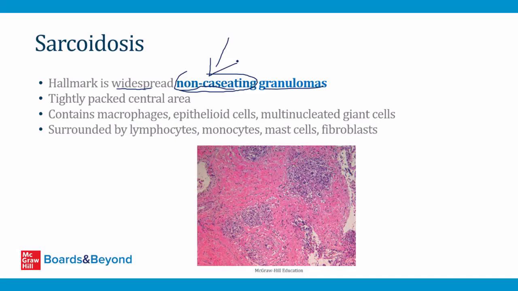So the granulomas of sarcoidosis, which are non-caseating, are these circular structures. This is one shown on the slide here. They have a tightly packed central area that contains lots of macrophages, also transformed macrophages that form into cells called epithelioid cells, and then multinucleated giant cells, which are collections of multiple epithelioid cells. And all these cells, which are in the tightly packed central area like macrophages and epithelioid cells, are surrounded by other immune cells like lymphocytes, monocytes, mast cells, and fibroblasts. And these things all form these collections of rounded areas called a granuloma.